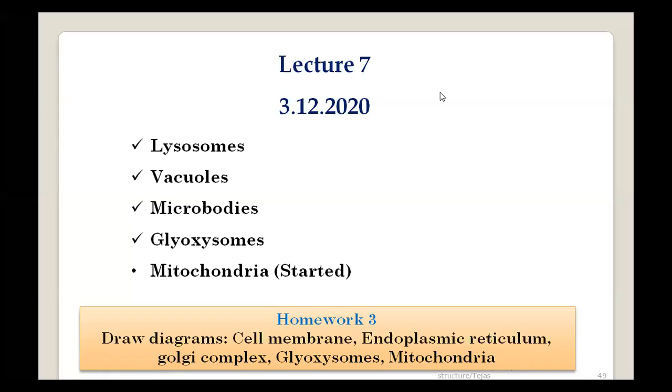Vacuoles can be involved in storage, excretion and osmoregulation. There are multiple functions in which vacuoles are involved. So we looked at the vacuoles, their structure, and mainly the function point of view. After that, in microbodies, we had discussed two important types of microbodies.